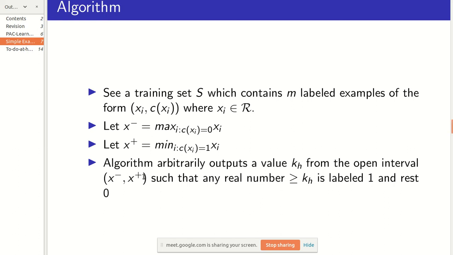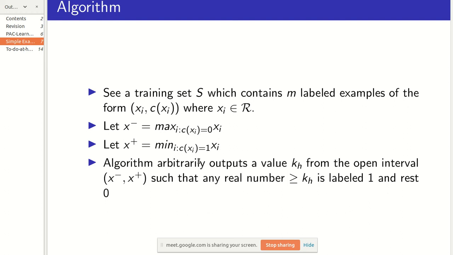So what you can do is, suppose you got everything as 0. Then just choose a number, like x minus. Whatever number is greater than x minus, output it as 1, and the rest of them you can output as 0. And why it will work, I'll show you in the analysis, so you'll get why it's working. If everything comes 0 also, it's not an issue actually.